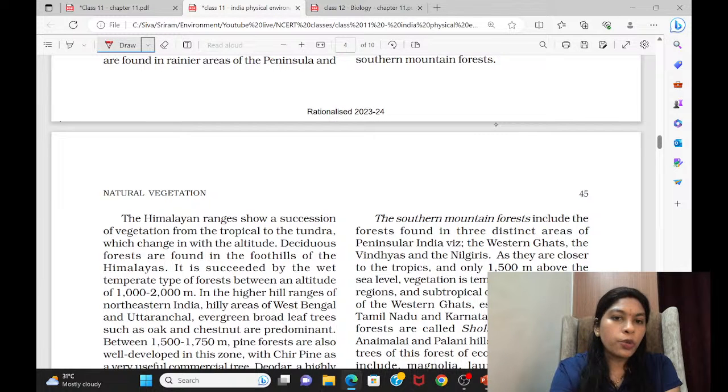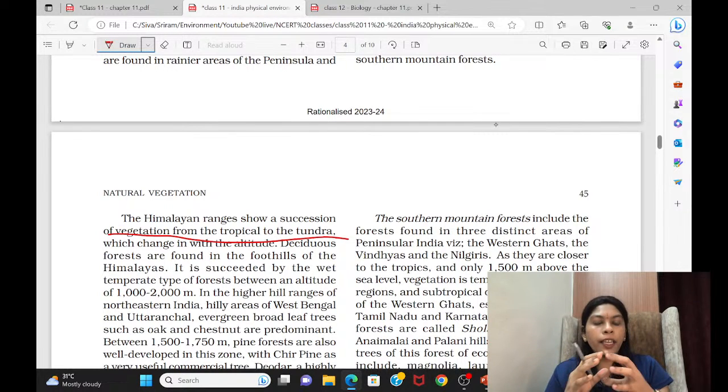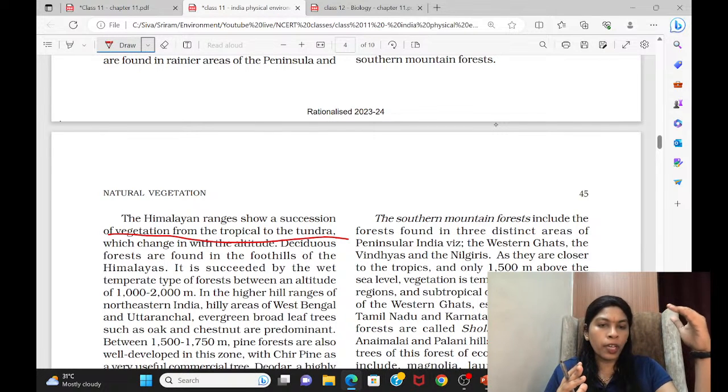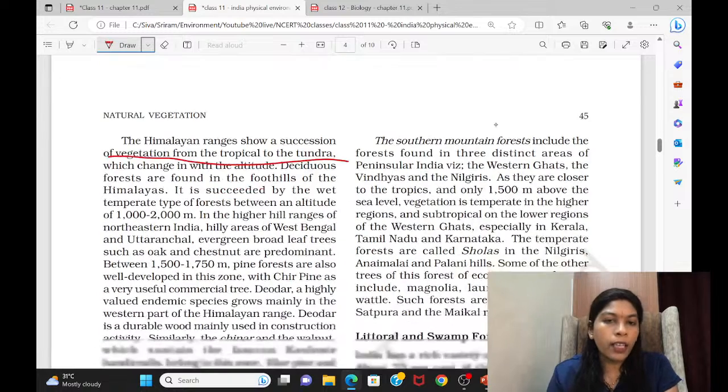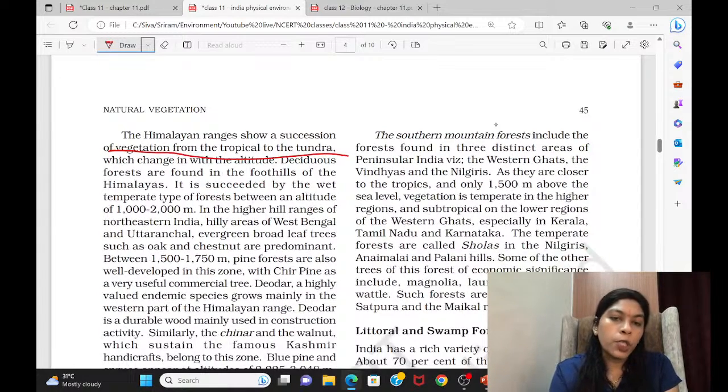The Himalayan ranges show succession of vegetation from the tropical to the tundra. In the foothills of Himalayas, you'll find dense forest. Then as you move higher, you'll find grasslands. Then completely it is covered by snow. Some mosses and lichens will be present there. So that way there is variation in the vegetation. So you can see this deciduous forest.